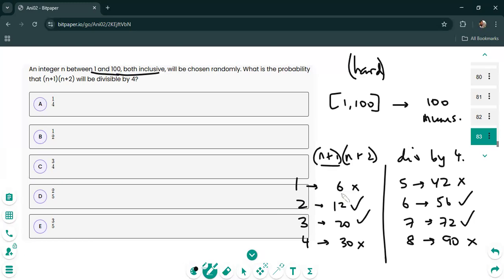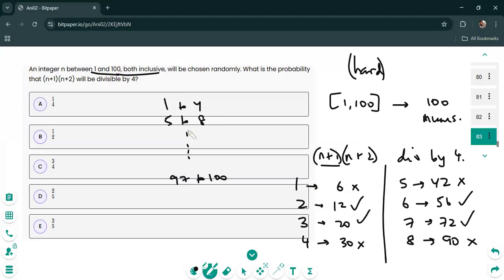So it's pretty clear that in every set of 4 numbers, you're going to have 2 numbers where the product n plus 1 times n plus 2 is divisible by 4. And how many such sets are going to be there? Well, it's going to start 1 to 4 and then 5 to 8, etc., all the way to 97 to 100.